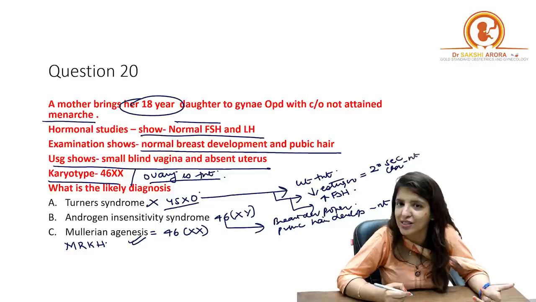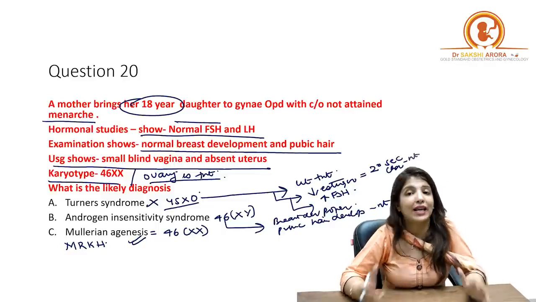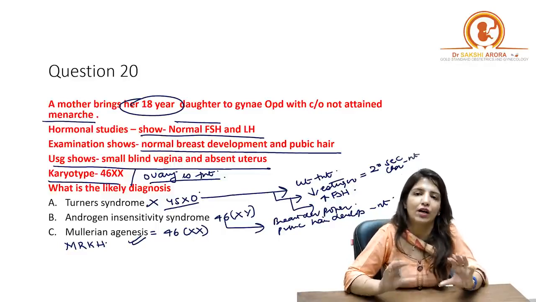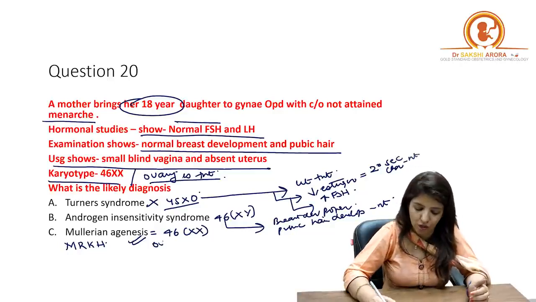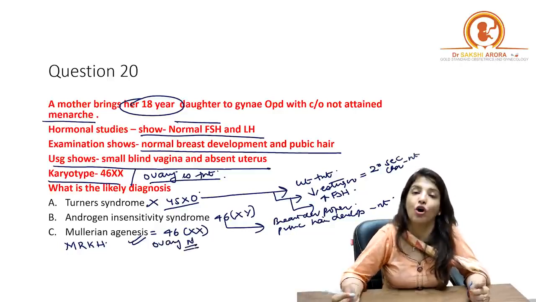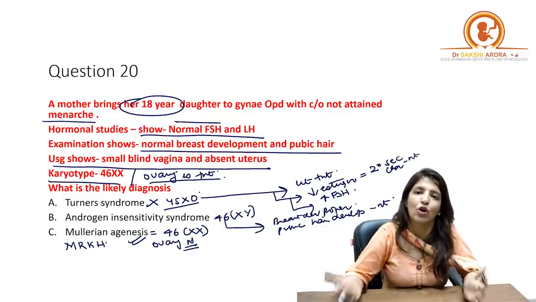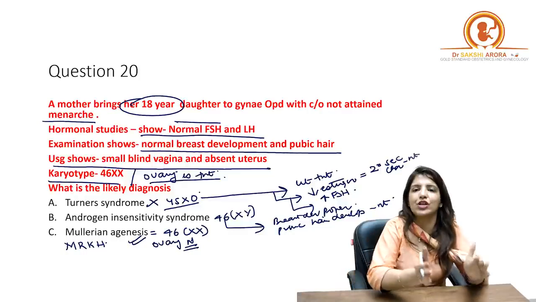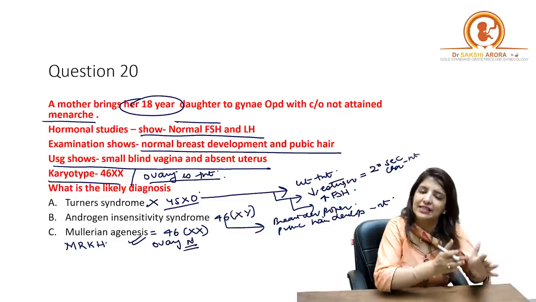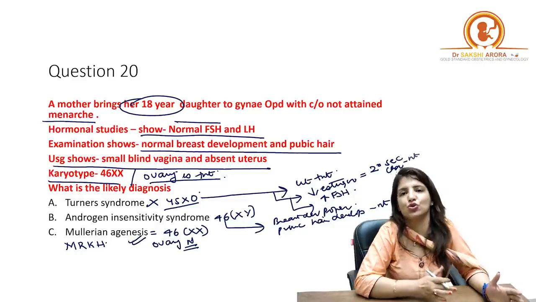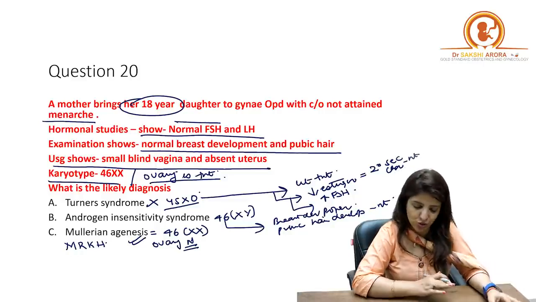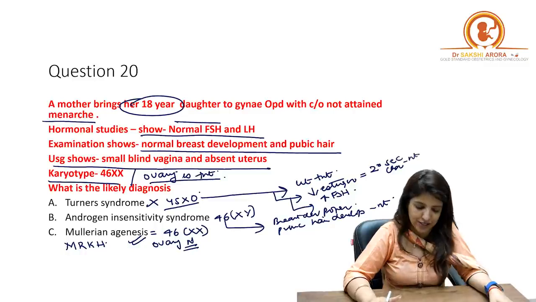In Mullerian agenesis, because the Mullerian ducts are absent, the genital ridge is absolutely normal, and because genital ridge is normal, ovaries are normal, right? And because ovaries are normal, estrogen is normal, and because estrogen is normal, secondary sexual characteristics are normal, and that is why the levels of FSH are also normal, because estrogen is normal, right? So it is a case of Mullerian agenesis.